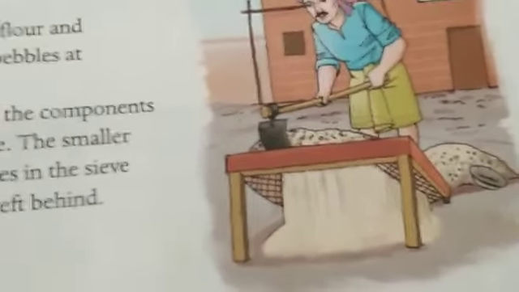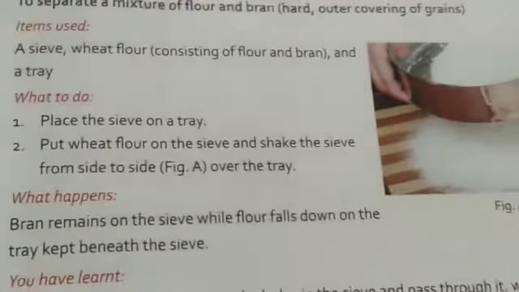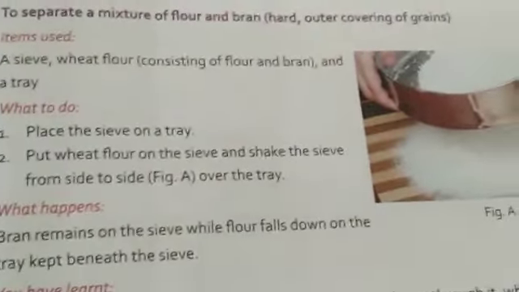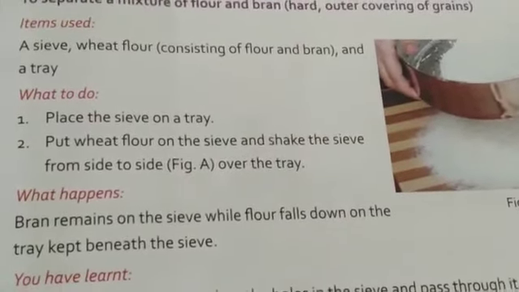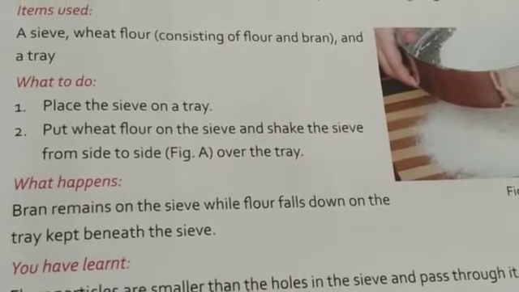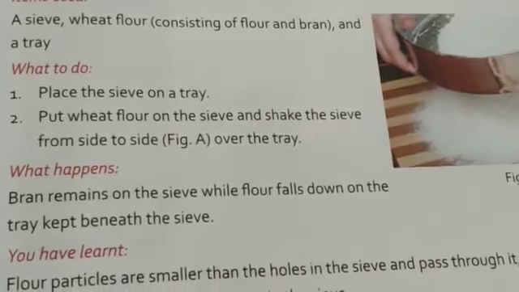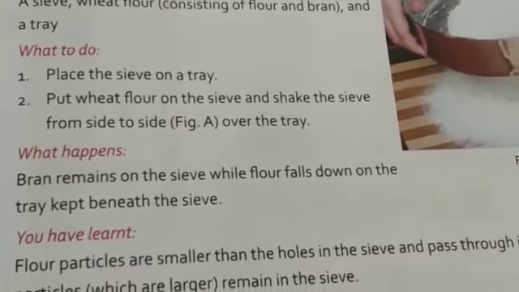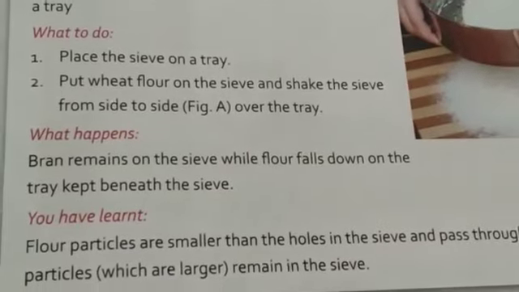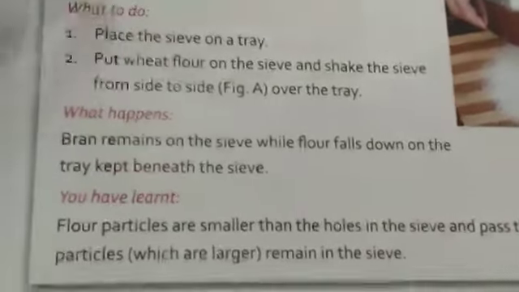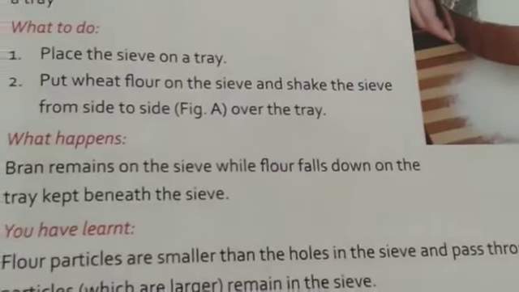And here they have given one experiment: how to separate a mixture of flour and bran. At home you have been seeing this. Let us go through it. Place the sieve on a tray. Put some wheat flour and start shaking the sieve. What can you see? Below you can see the soft flour and on top you can see the bran. That separates the mixture of flour and bran.